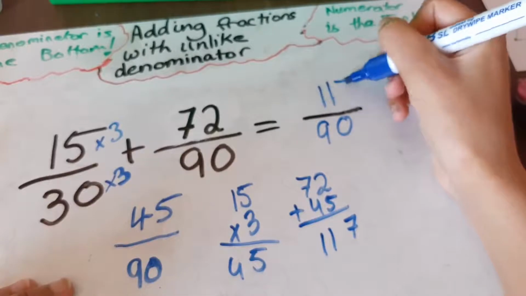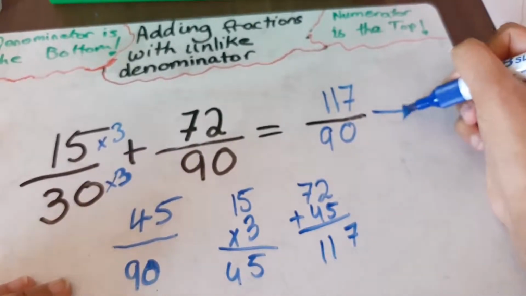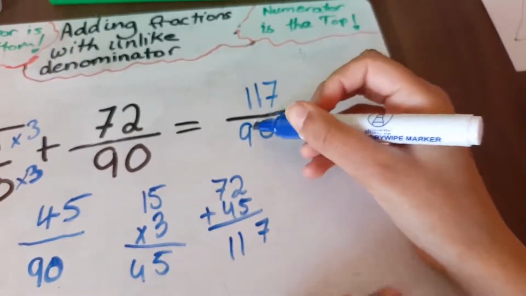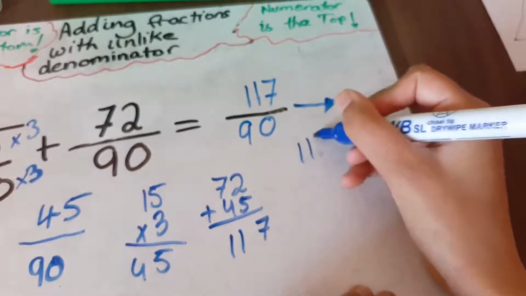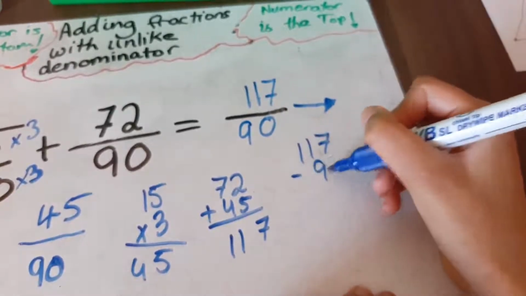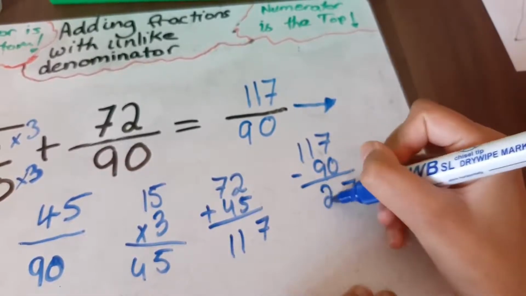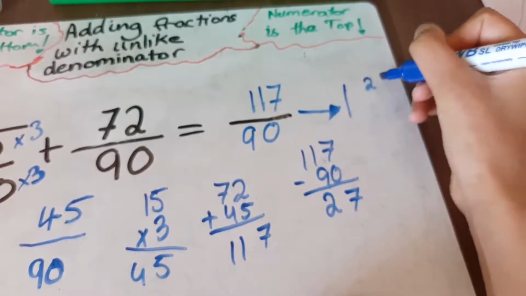This is 117. Now, we're not going to be doing this in the video, but we have to change this to a mixed fraction. So first what we do is we see how many times 90 goes into 117 to get a whole number, which is 27. So we have one whole and 27 left over.